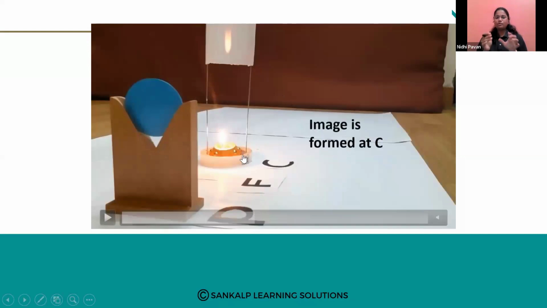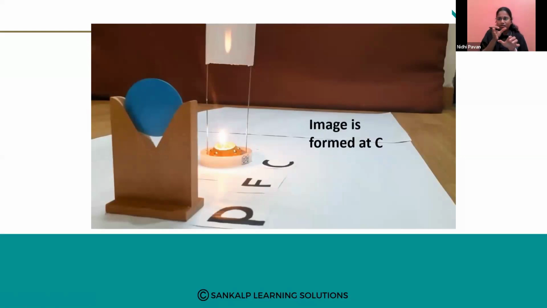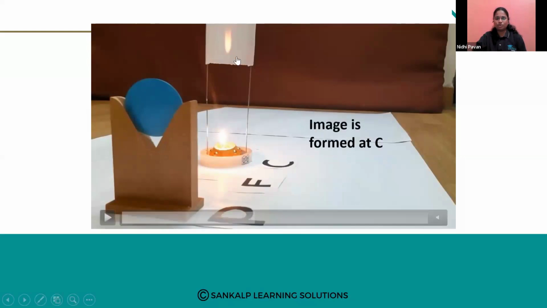Okay. So how we have to perform this experiment means we should drag the screen. So until we get the clear image, we should drag. So when he dragged, he got the image at the C. That is center of curvature only.